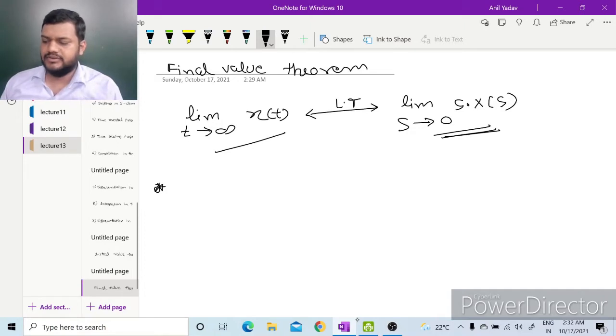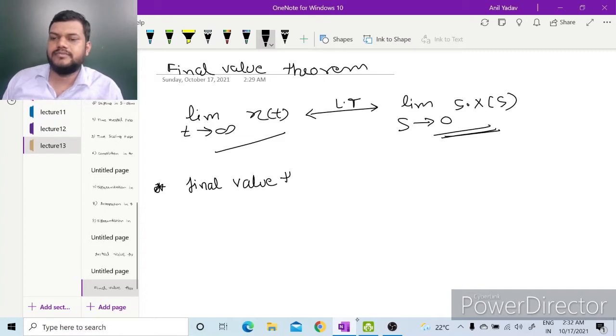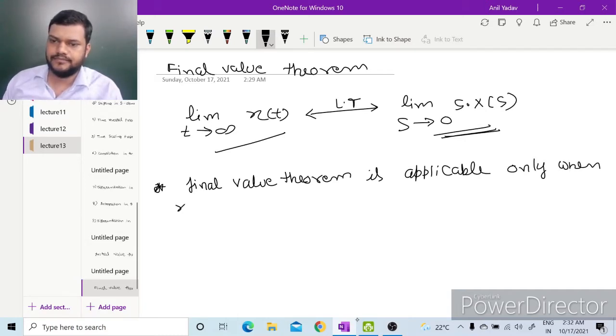And final value theorem is applicable only when x(t) has finite limit as t tends to infinity.